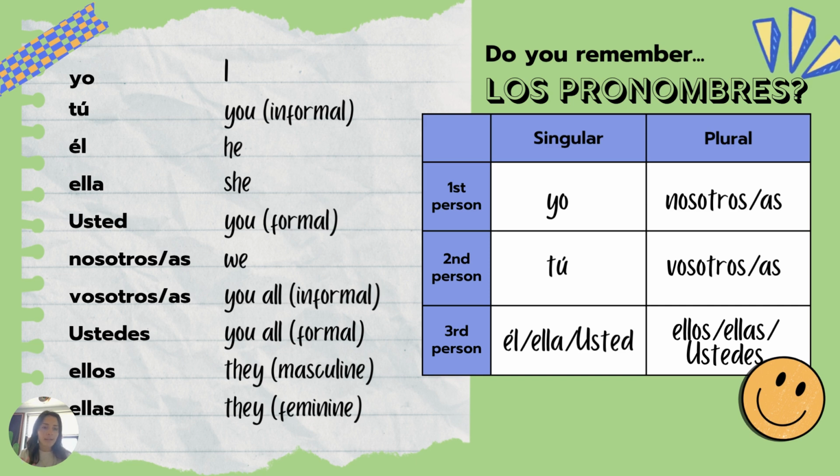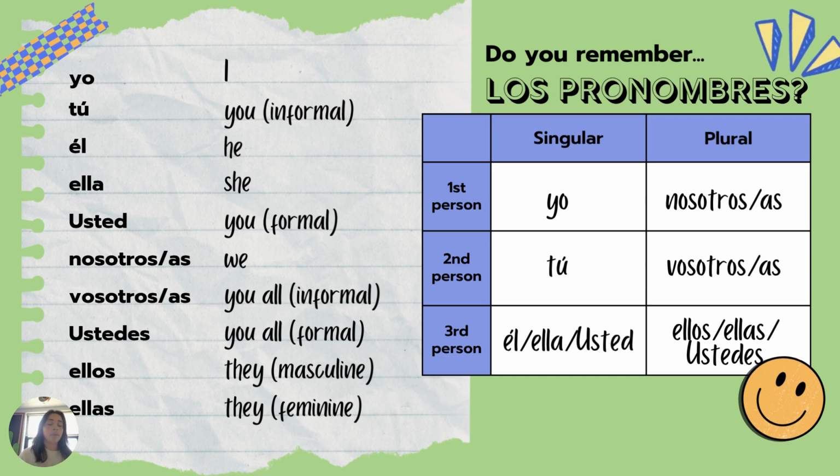Yo translates to I. Tú is you, but the informal version of you. So you would use this when talking to your friend or somebody you're super familiar with, somebody that's younger than you. Él is he. Ella is she. Usted also means you, but this is the formal version of you. So that means you would refer to somebody as usted if they were like your boss or somebody that you don't know very well, an acquaintance or somebody older than you, somebody that you need to give just a little bit more respect to.